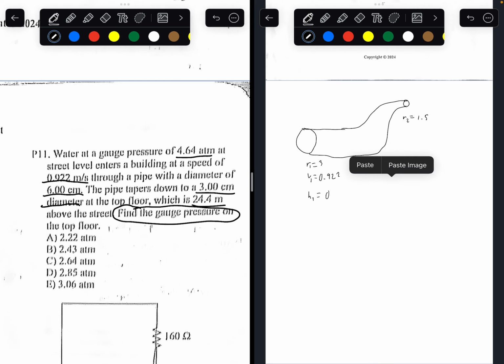But what would the velocity be? We know this is one formula we'll have to use. The area of the first cross-section times velocity flowing through the cross-section equals the area of the second cross-section times the velocity flowing through that cross-section.